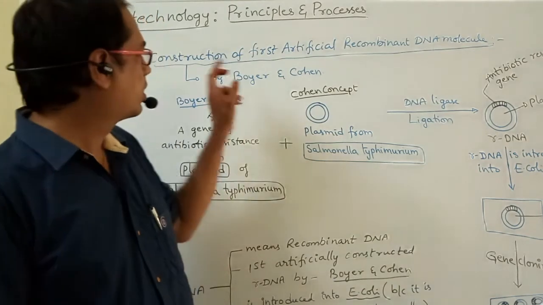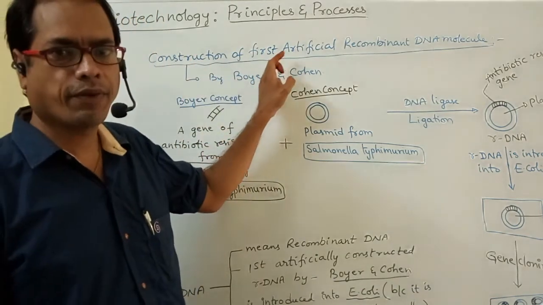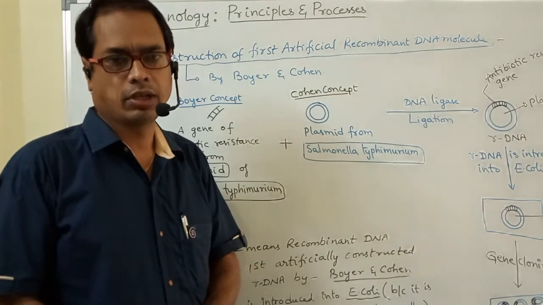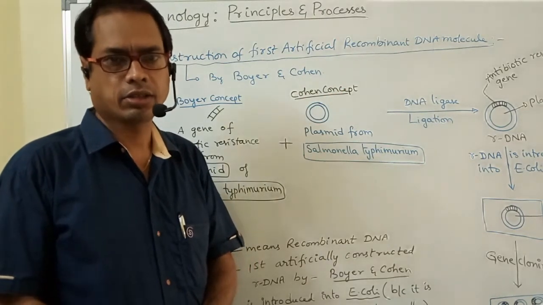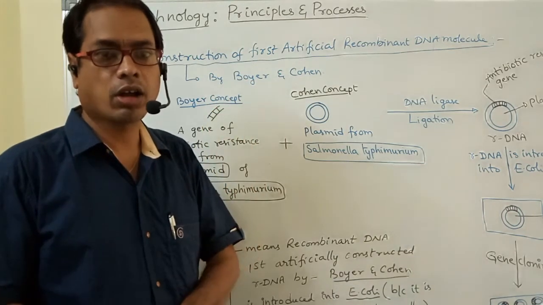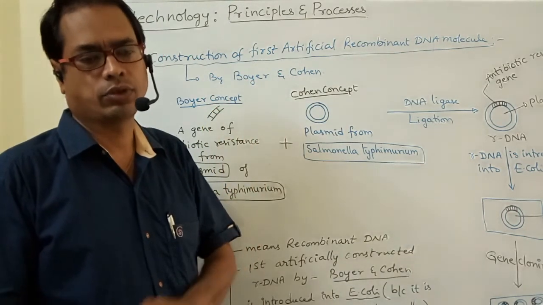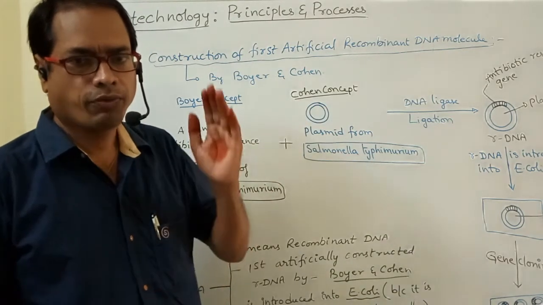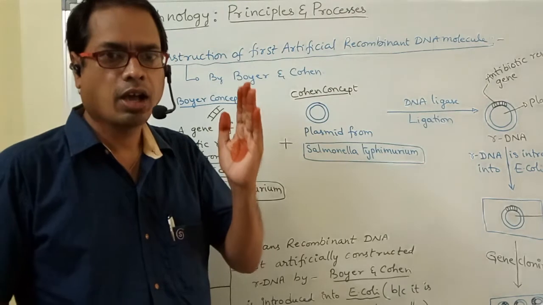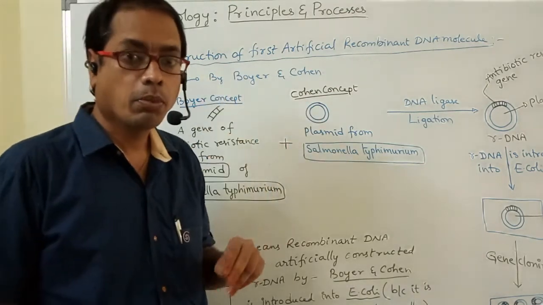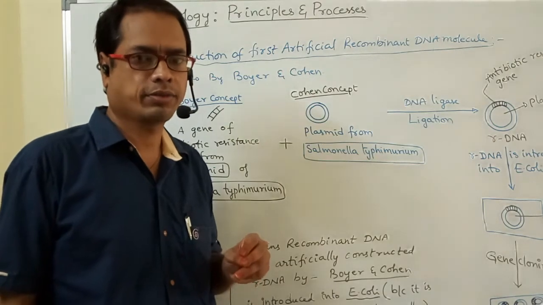Construction of the first artificial recombinant DNA molecule. What is rDNA? Who are the scientists who first constructed that artificial rDNA? Those are the points we have to discuss now. The first artificial rDNA was constructed by two scientists, Boyer and Cohen.